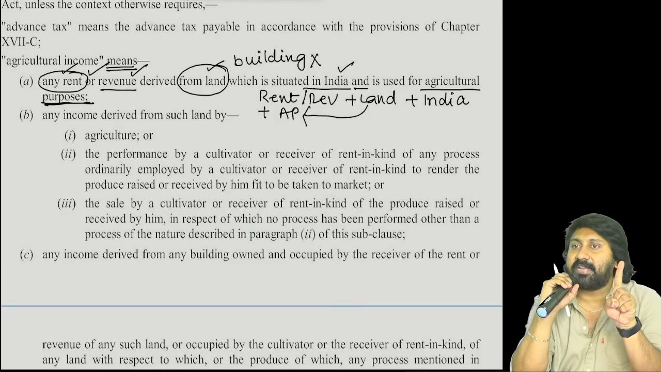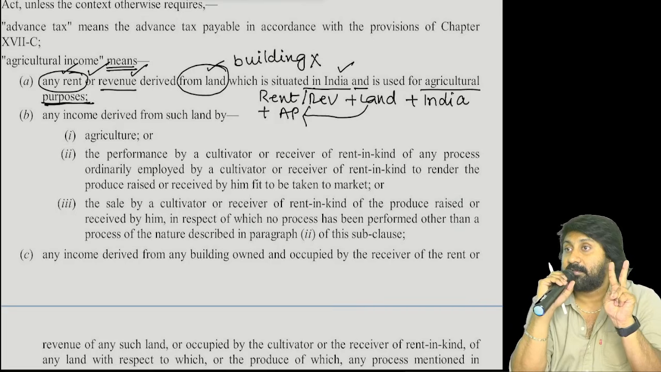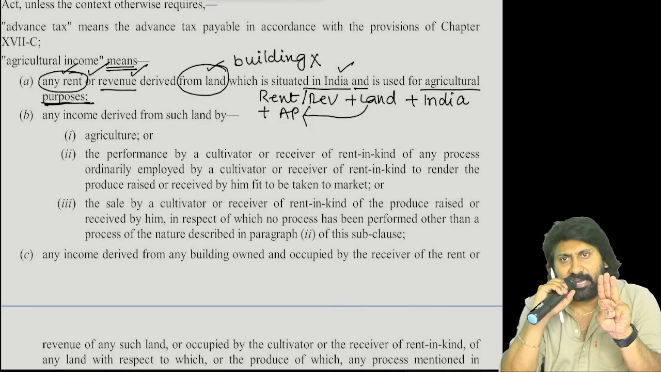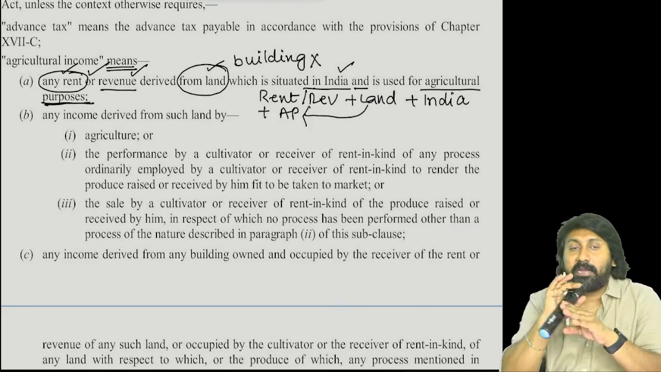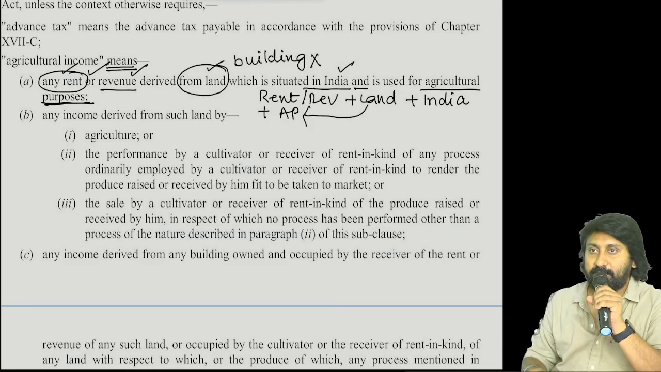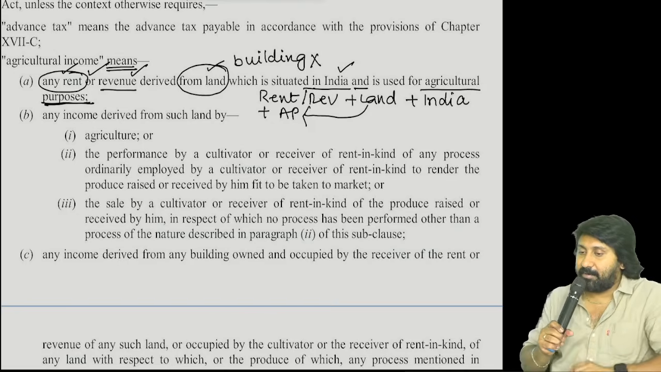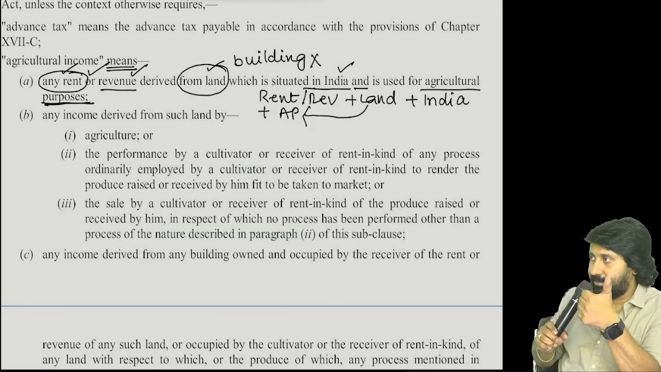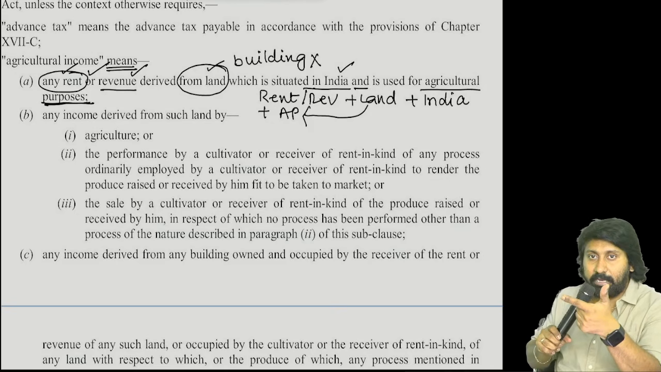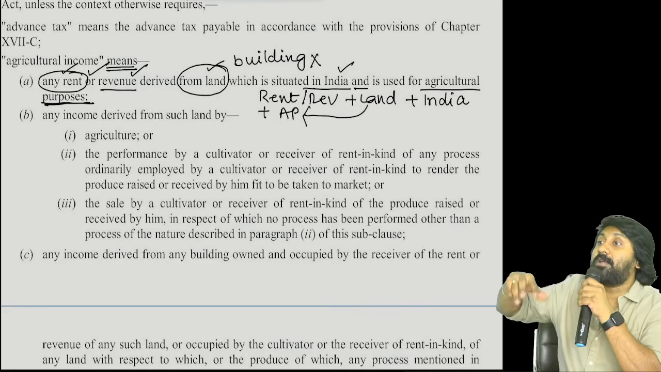Next. I am getting a rent. Second, out of a building situated in India. In that building, all agricultural commodities are kept as a cold storage. You are not listening. First tell me, I am getting a rent from a building, and the building is situated in India. That building, what is stored?